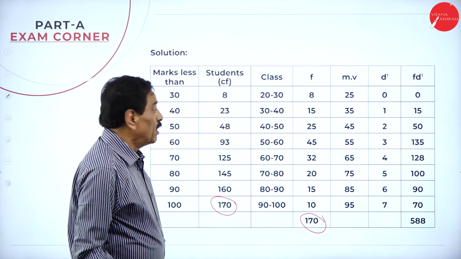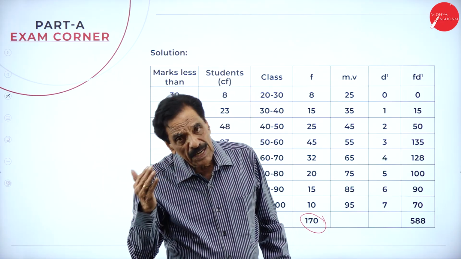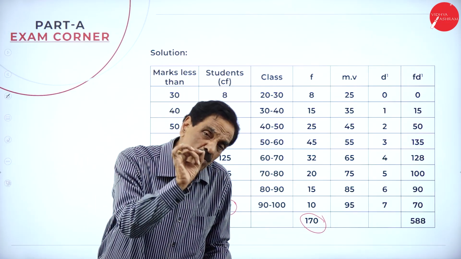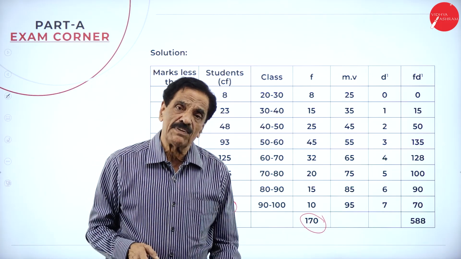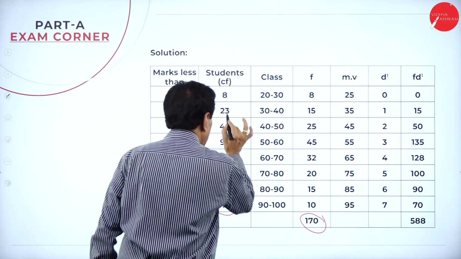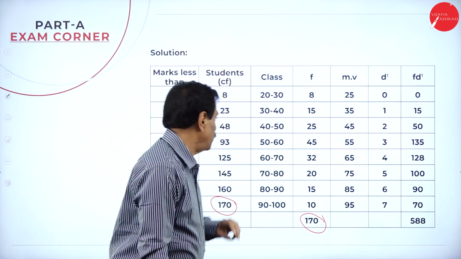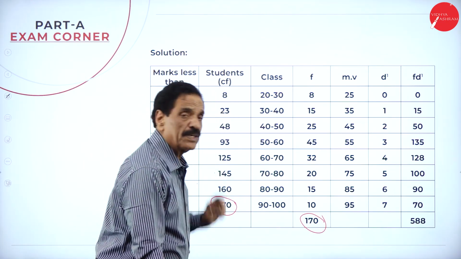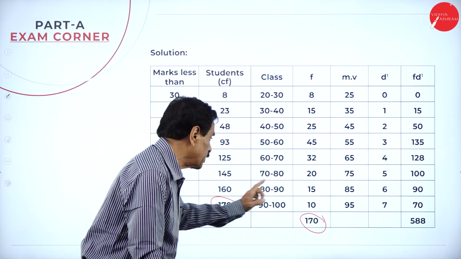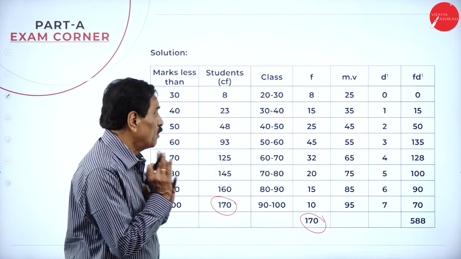You must be careful. In the examination, when more than or less than is given, the frequency will not be given. It's a cumulative frequency, and you must be in a position to convert the CF into F. See that? What is the first number? 8. Difference is 15. 23 to 48 is 25. 48 to 93 is 45. 93 to 125 is 32. 125 to 145 is 20. 145 to 160 is 15. 160 to 170 is 10. It is 170.